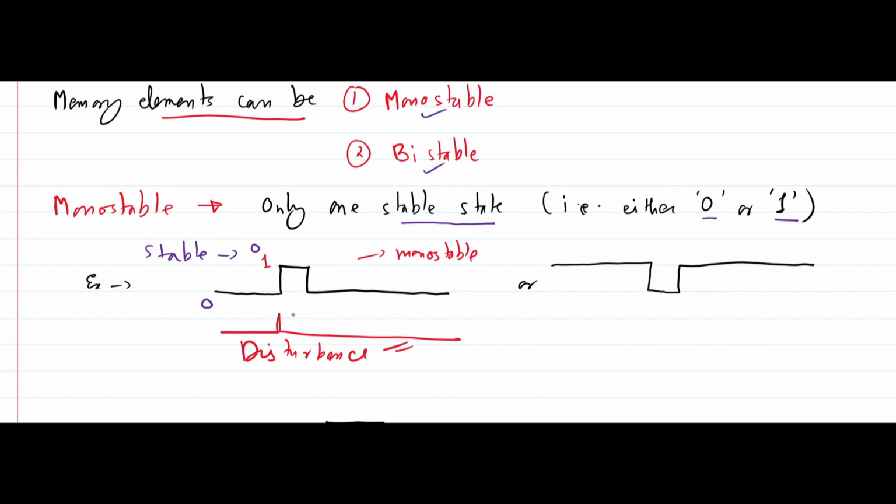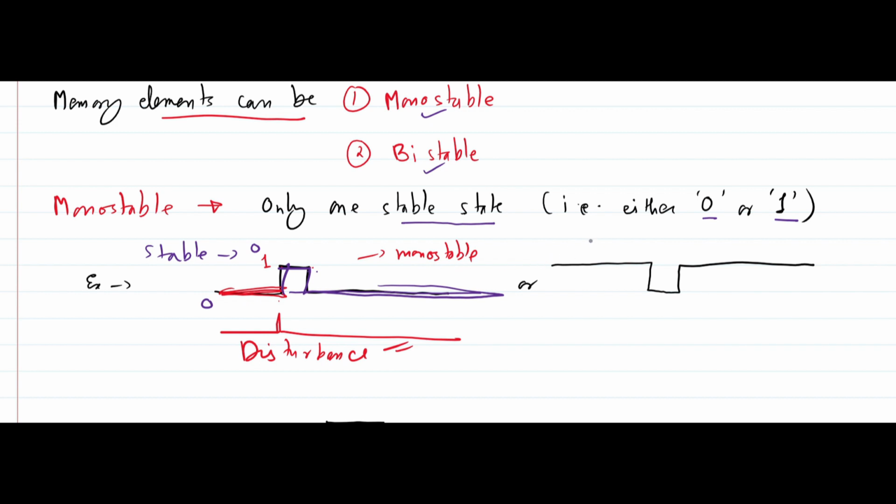So the output will change from 0 to 1, and this will remain 1 for a small time only. Initially it should be 0 because its tendency is to store 0, then due to the disturbance it will go to 1, remain there for a small time, and then because its tendency is to store 0 only, it will come back and store 0. It will keep on following this 0 only.